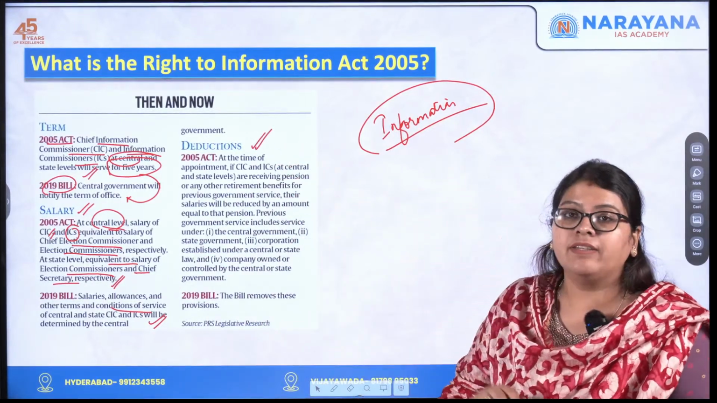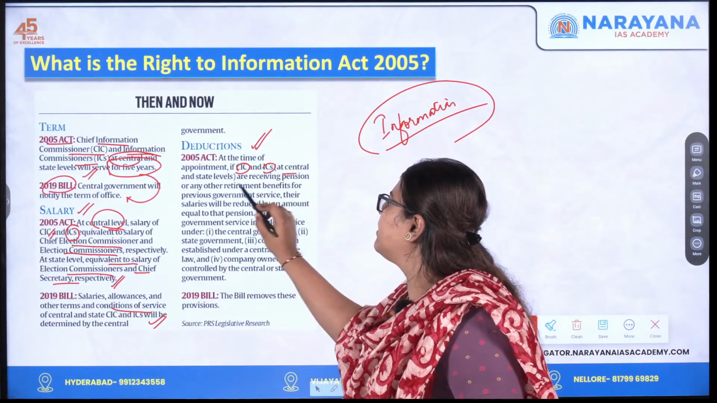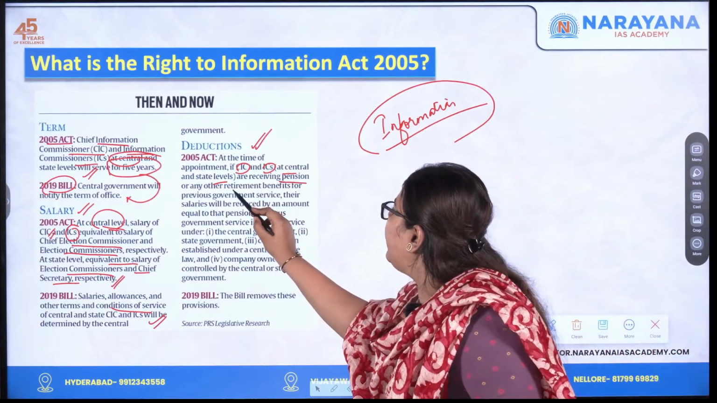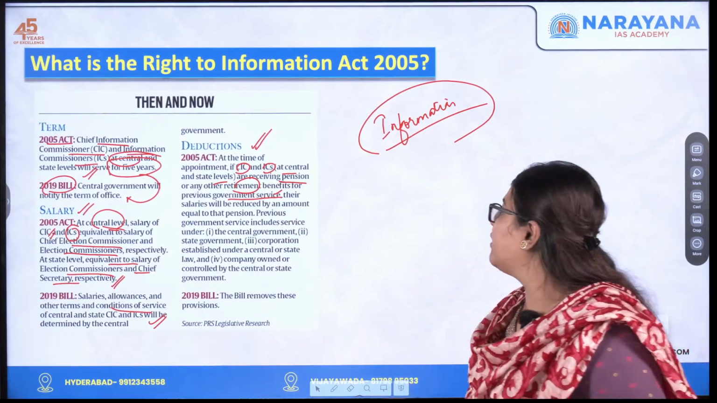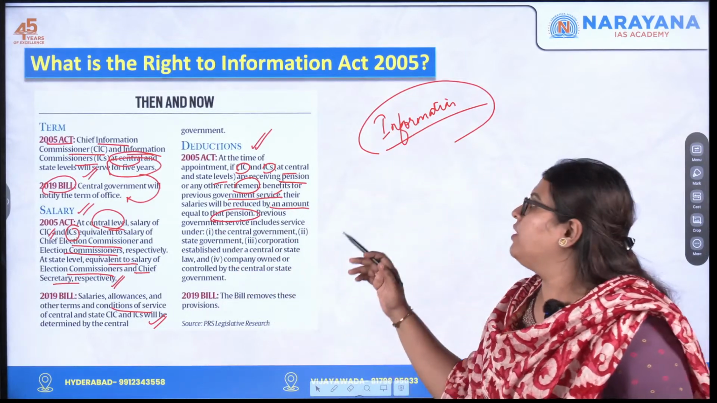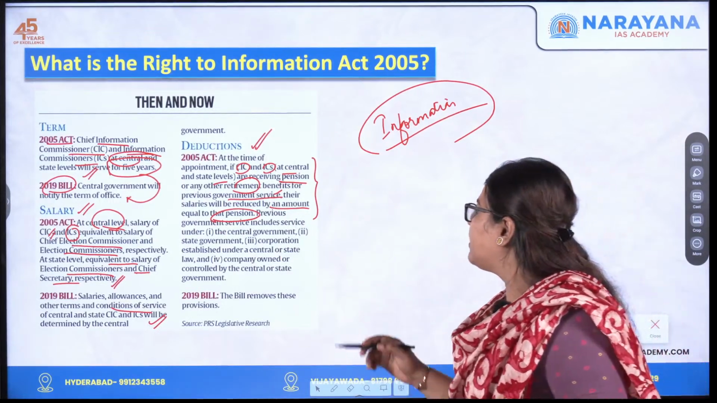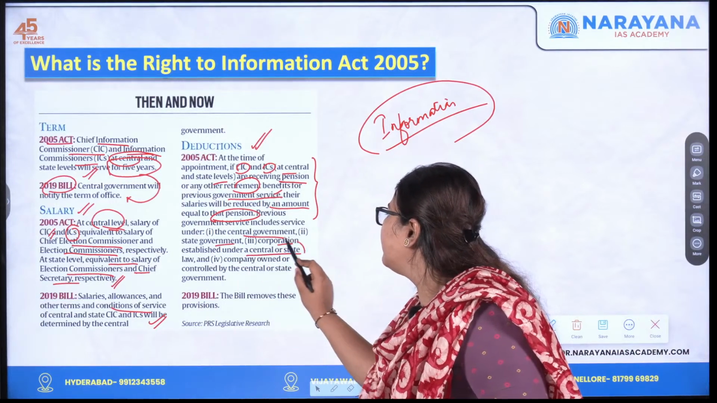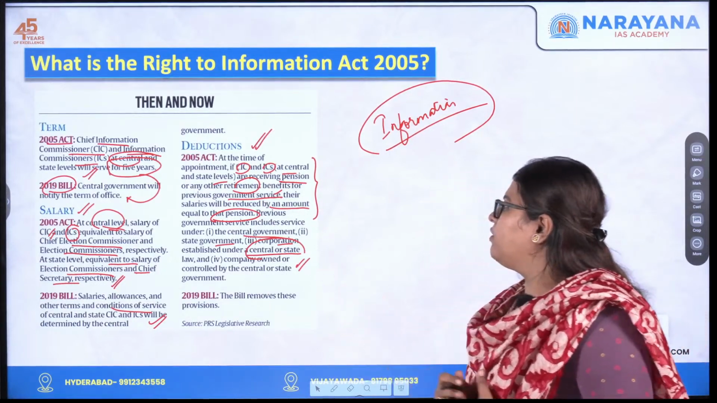At the time of appointment, if the CIC, that is the Chief Information Commissioner, and ICs at both the central and the state levels are receiving pension or any other retirement benefits for previous government service, their salaries will be reduced by an amount equal to the pension. So this talks about the deductions that are done. And the previous government service includes the central government, the state government, a corporation established under a central or state law, or a company that is owned or controlled by the central or state government.